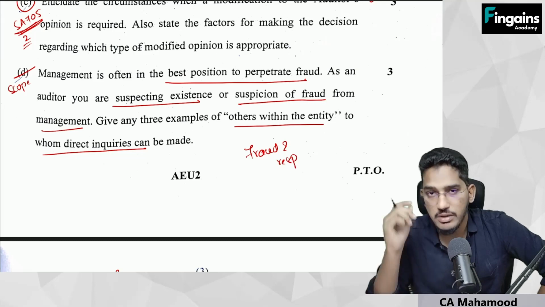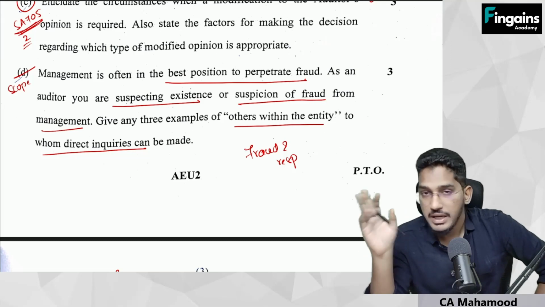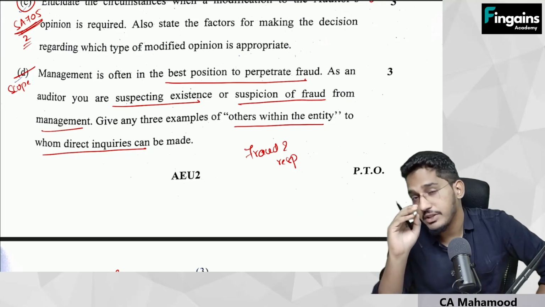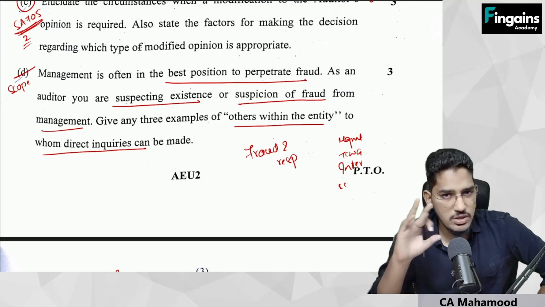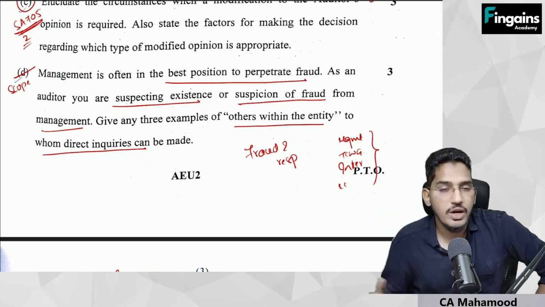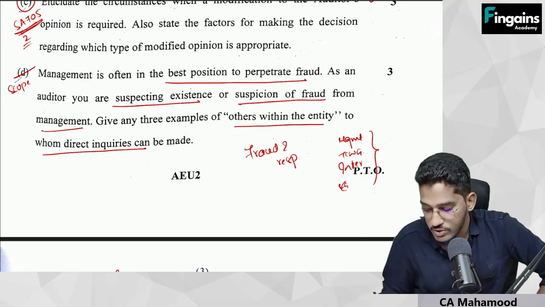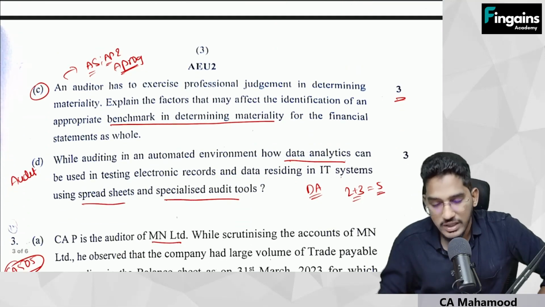If you open that chapter, there will be a question called scope of auditor's inquiry. In our material, you will be able to find it. In that scope of auditor's inquiry, they will say with 3 people you have to inquire. You have to inquire with the management. You have to inquire with those charged with governance. You can inquire with the internal auditors. You can also inquire with the legal counsel. So these kind of things they will say. So these are the others within the entity from whom you can go and inquire. Understood? Employees also they will say, officers also they will say. So these are the other people with whom the auditor can go and conduct an inquiry.